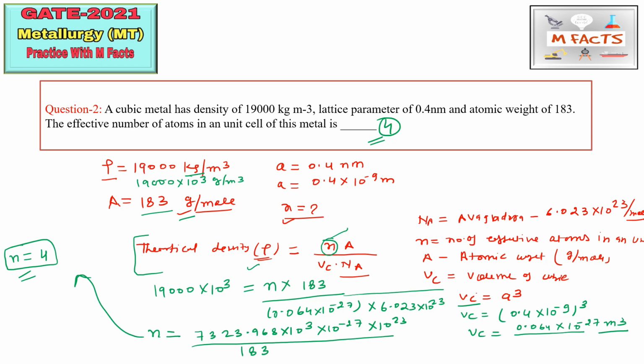So this is the theoretical density formula, and I also supplied the PDF. In that PDF I also mentioned this formula with an example. So you can go through that PDF and find these formulas. This is very simple, but the question is very nice. So 4 is the correct answer for this question.